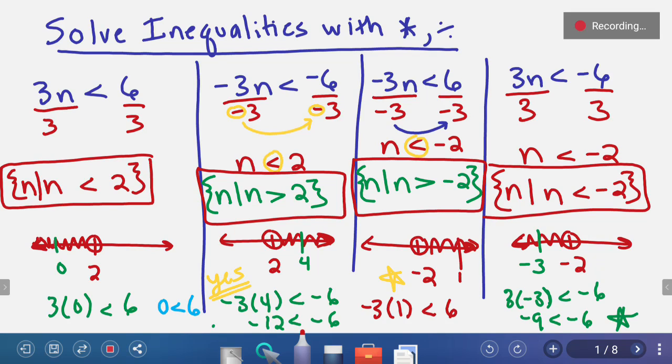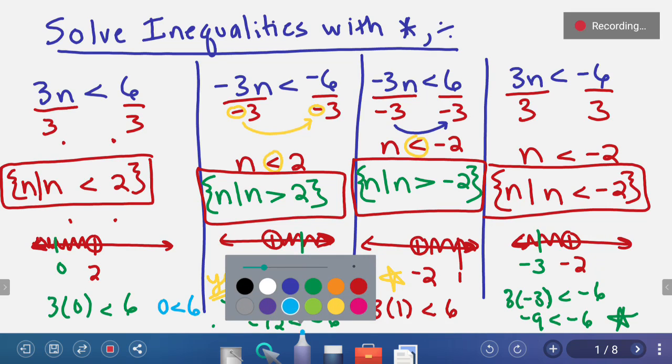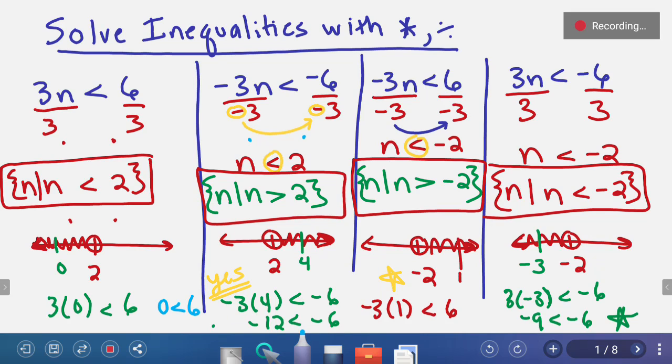So let's summarize. So we can have a good rule to work with. In the first example, we divided both sides by a positive 3. A positive means no change, so we don't have to do anything special. In the second problem, we divided both sides by a negative 3. A negative means change, so we had to do something special. We had to flip the inequality symbol.